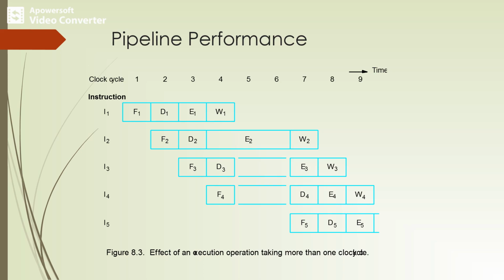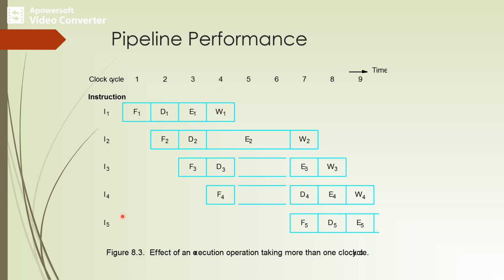So we can consider the instructions. Initially I will take instruction I1. Instruction I1 can be completed after the 4th clock cycle.